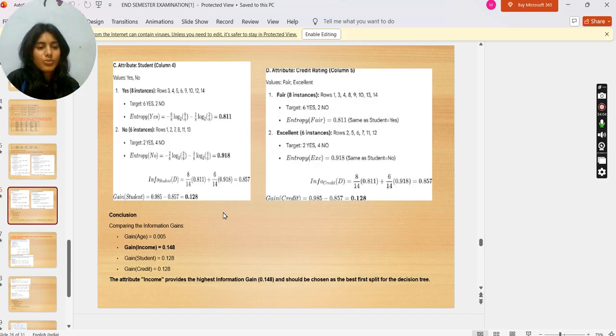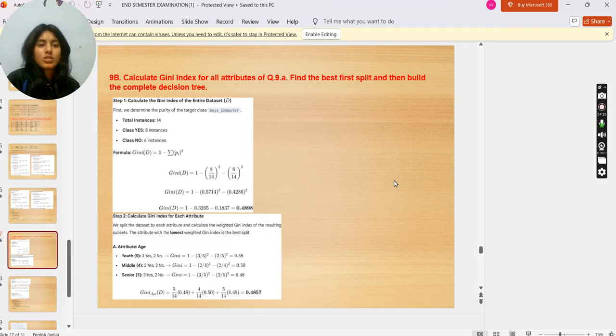Conclusion, comparing the information gains. Gain of age is equal to 0.005, gain of income is equal to 0.148, gain of student 0.128, gain of credit 0.128. Attribute income provides the highest information gain, 0.148, and should be chosen as the first best split for this decision tree. Now we calculate the Gini index for all the attributes.